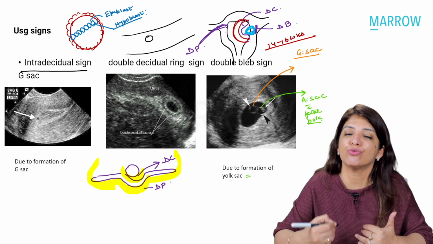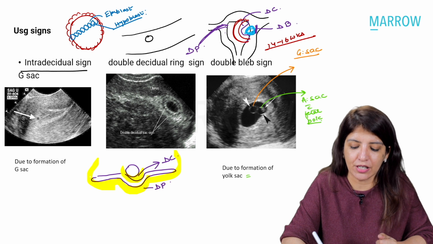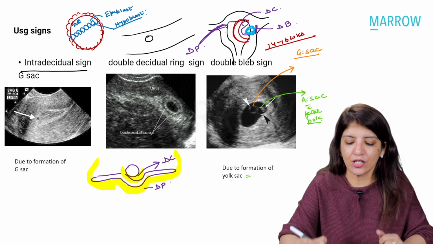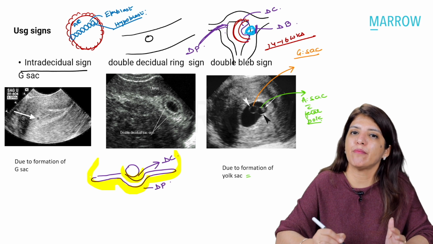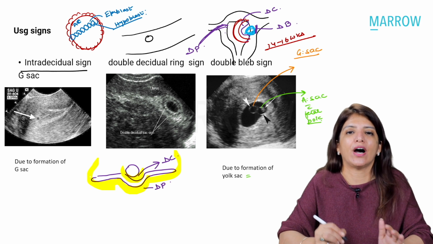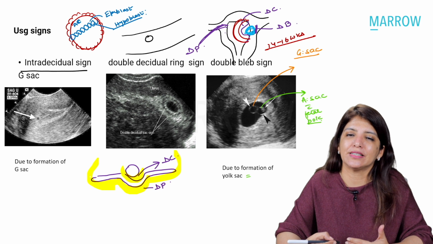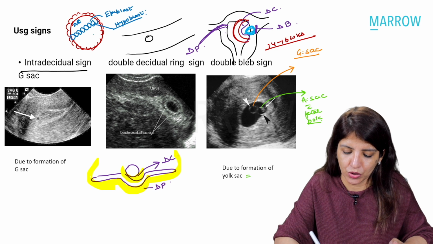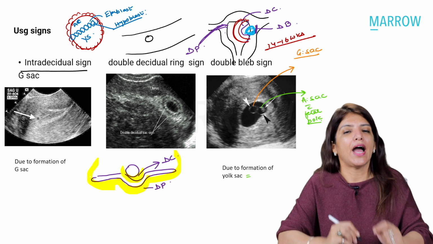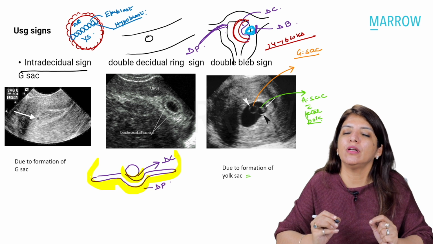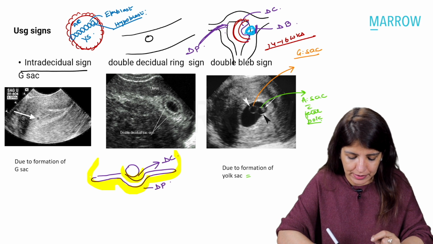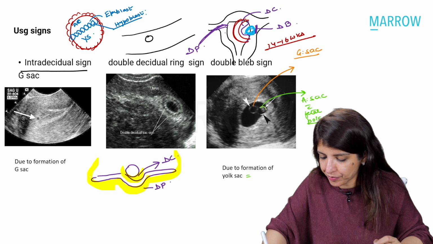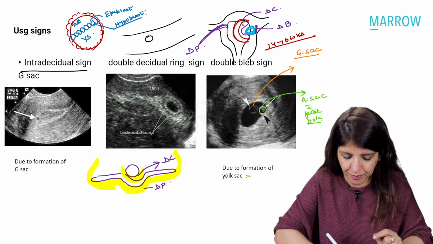Now, with the formation of these two germ layers, you can see that the gestational sac is divided into two cavities. You have one cavity facing towards the epiblast, lined by the epiblast, which is called the amniotic cavity. And you have another one which is lined by the hypoblast, right? That is what is called the yolk sac. And this is what is called a double bleb sign. In the double bleb sign, you are going to see two bubbles, right? So as you can see over here, one bubble and a second bubble.